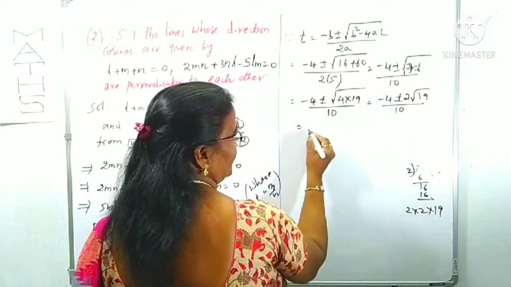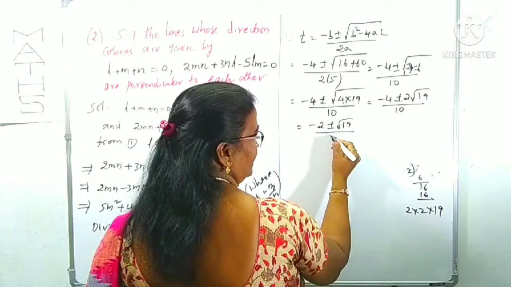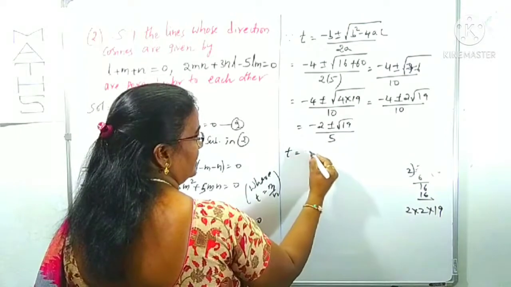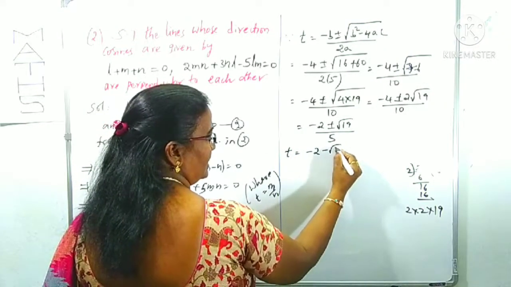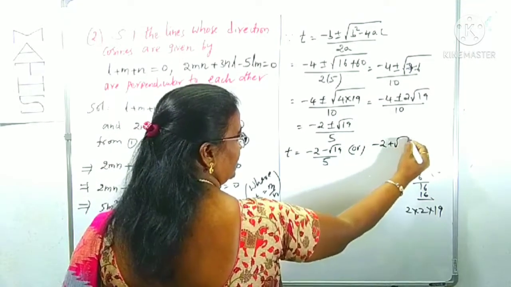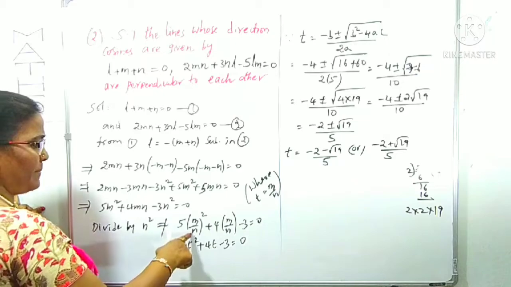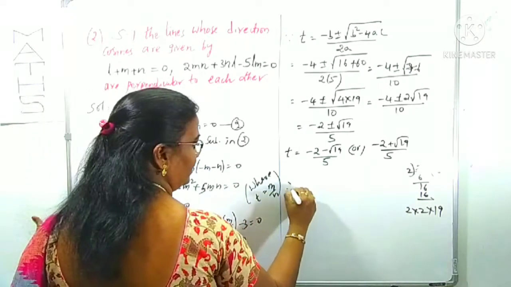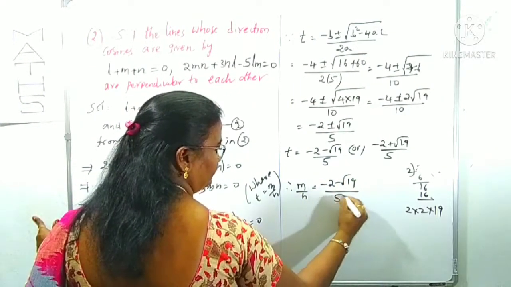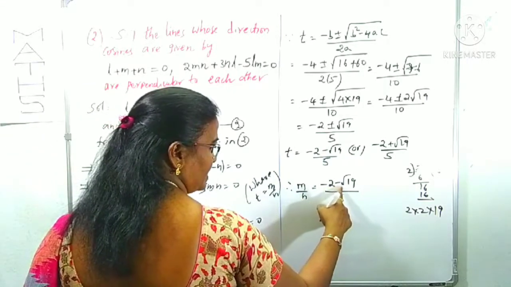The 2 cancels here by taking the 2 common. Minus 2 plus or minus root 19 by 5, since 2 into 5 is 10. T we got as minus 2 minus root 19 by 5 is one root, or one more is minus 2 plus root 19 by 5. Actually T is what? T is clearly m by n. T is m by n. Therefore m by n equals minus 2 minus root 19 by 5.